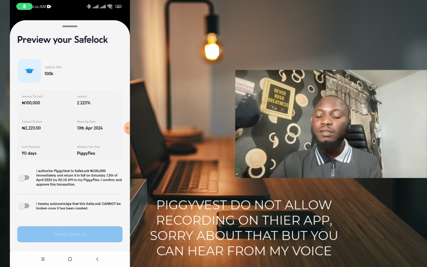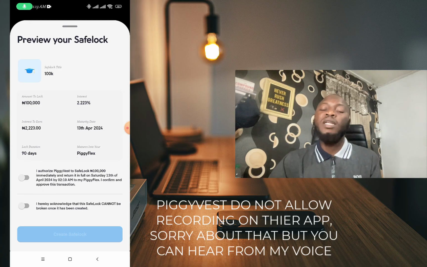So this is my own conclusion, and I definitely advise my friends to use PalmPay or OPay because they actually pay more than Piggyvest. Because if you are trying to save money for a long period of time, I definitely advise using the best one so that you can actually get value for your money, because they are also using our money to do business, either to give out loans to people or different stuff. You don't really have to care, but what you're after is that you are getting value for your money because they are using the money to run a business.